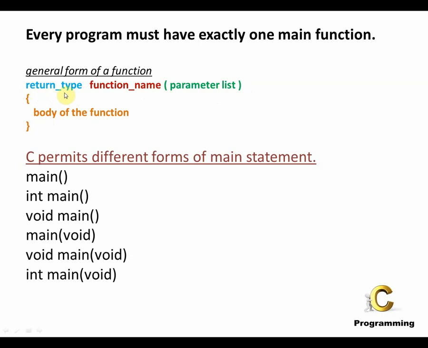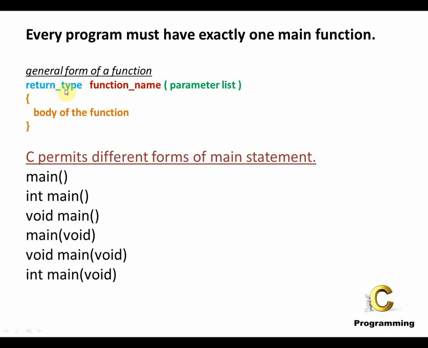First thing is the return type. A return type means that the function can return some kind of a value. This return type denotes the data type of the value the function would return. For example, say the function returns an integer value, then this return type will be int. If the function returns a float value, then this return type would be float.